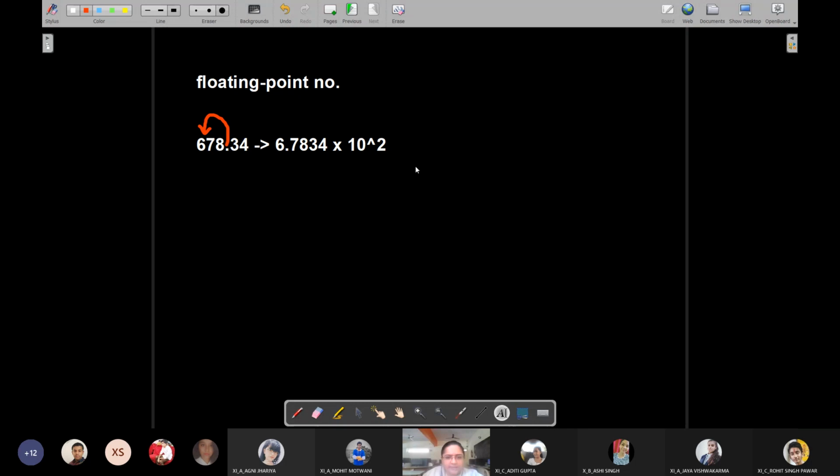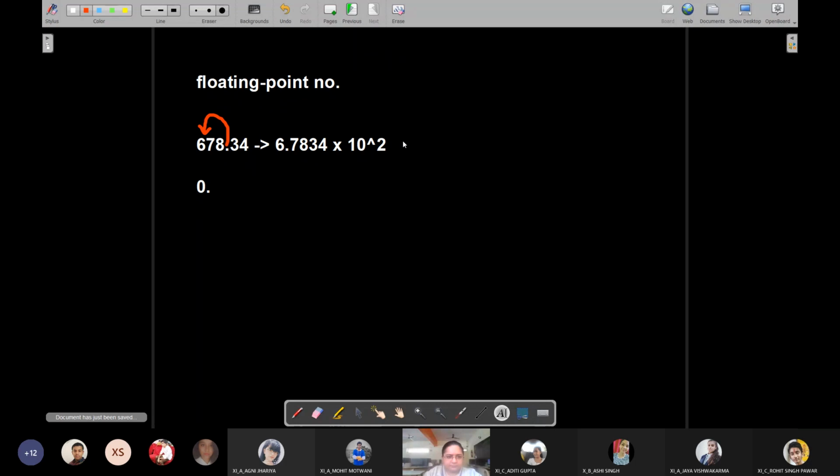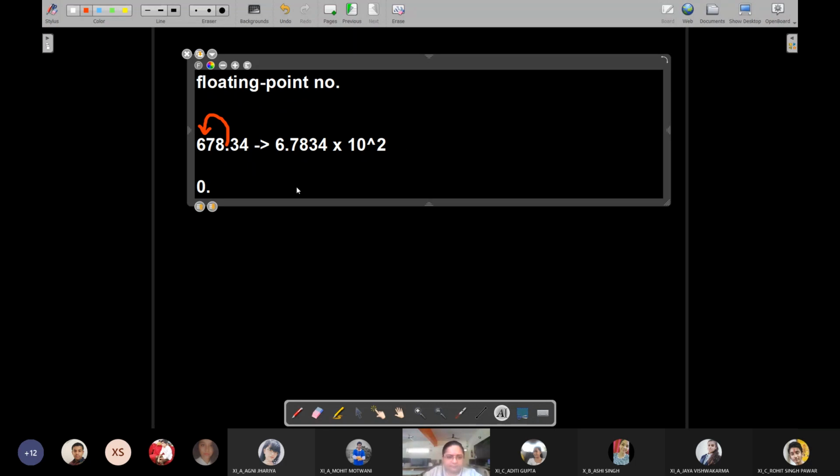And in case I have a number like this, and I want to represent it in scientific notation, I will write 6.78 into 10 raised to the power, I shifted this point 1, 2, 3, 4 places towards the right side, so 10 raised to the power minus 4.